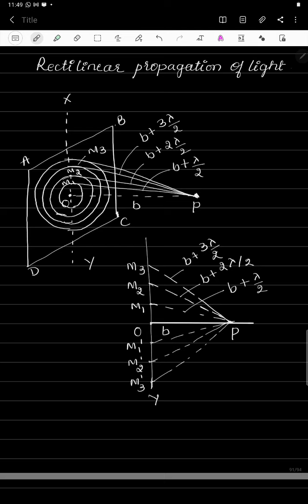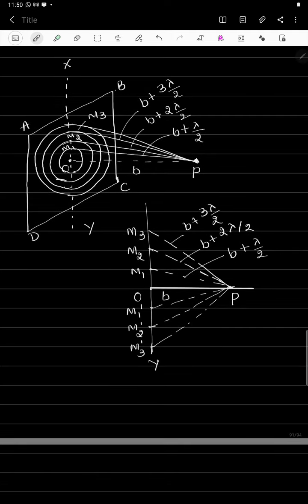Next, the M2P distance becomes equal to B plus 2 lambda by 2, that is B plus lambda only. Next M3P becomes equal to B plus 3 lambda by 2, and this continues. So between one zone and the next zone there will be a path difference of lambda by 2, and that is maintained in the diagram.